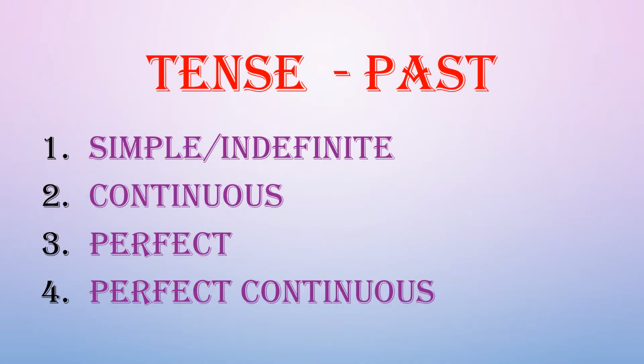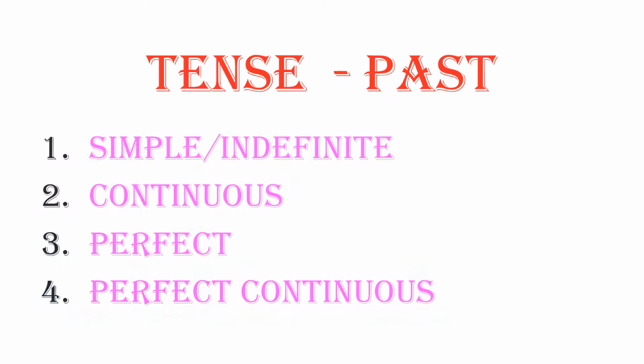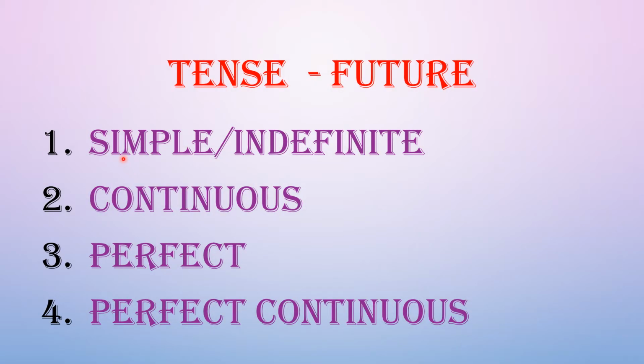Likewise, past tense can also be divided into four parts. First is simple or indefinite tense, that means past simple tense or past indefinite tense, then past continuous tense, past perfect tense, and past perfect continuous tense. Similarly, it is about future tense. Future simple tense or future indefinite tense is the first tense. Next, future continuous tense, future perfect tense, and future perfect continuous tense.